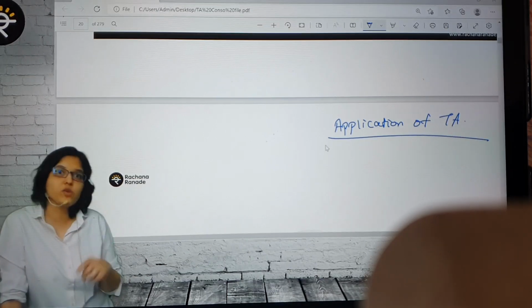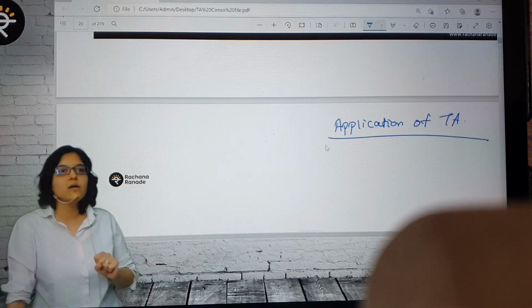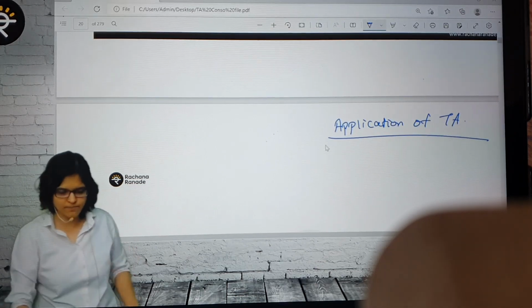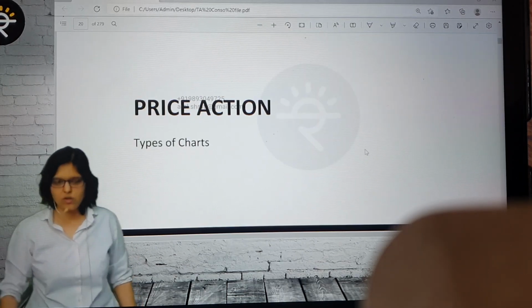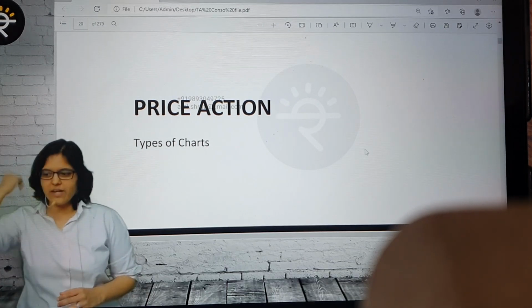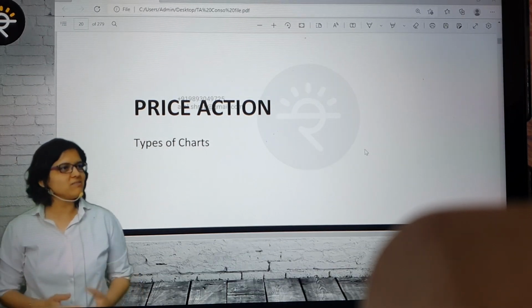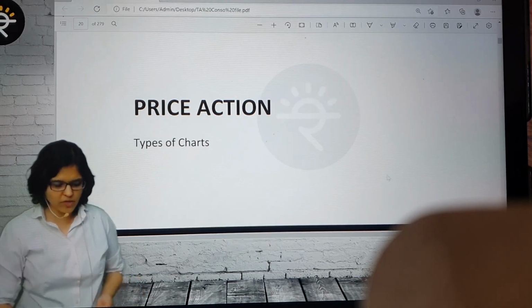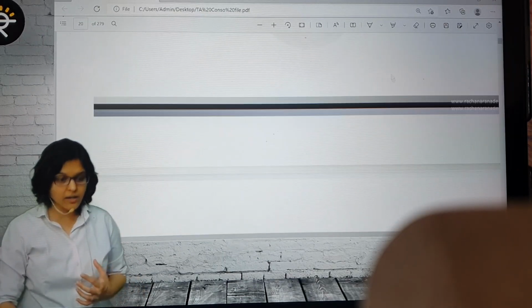I'm giving you examples not only of the stock market, I'm also going to give you examples of the bond market, of the commodity market, of crypto, everything. All examples are given, so you get an understanding of how these work in different asset classes. Okay? So with that, as I mentioned, let's move on to the next point, which is price action. This is a word which all technical analysts use, and they say I take positions based on price action. Now what is this price action? How do we analyze it? How do we interpret it? That is what we're going to learn right now. For this price action, we have to understand how we can understand the price of any stock.